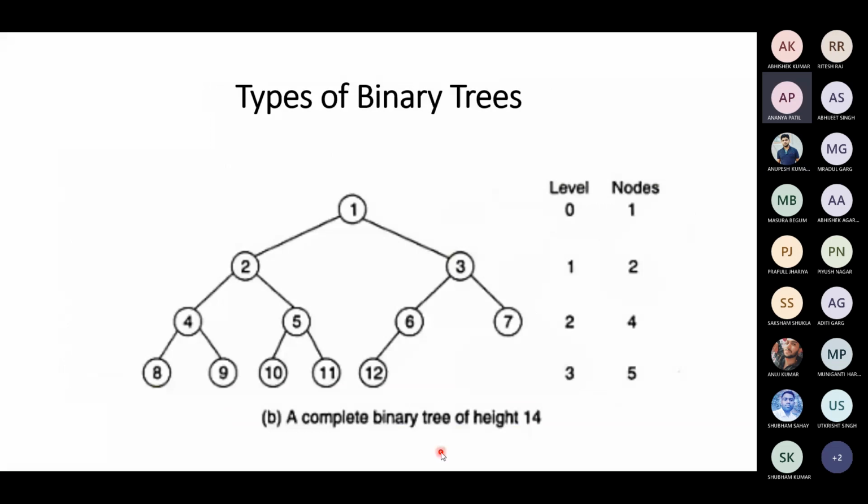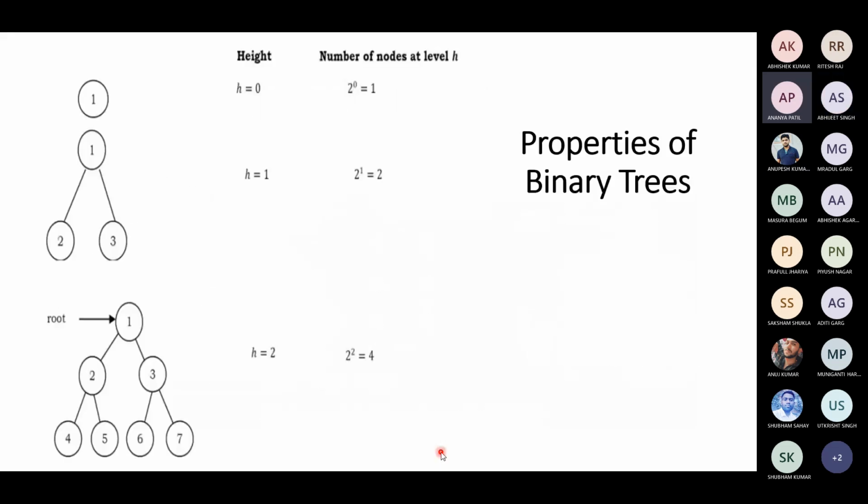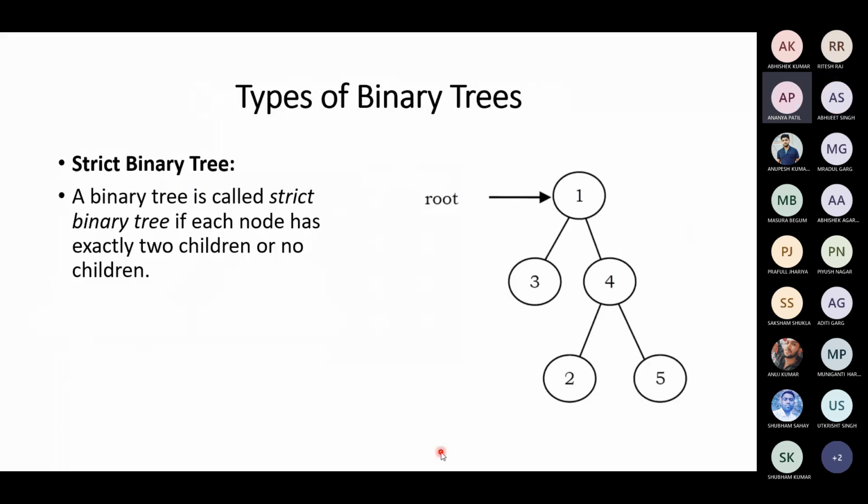Let's count another example. Any other tree will do. So this is not a complete binary tree at all. So tell me, is this a full binary tree? No, sir. Is it a complete binary tree?